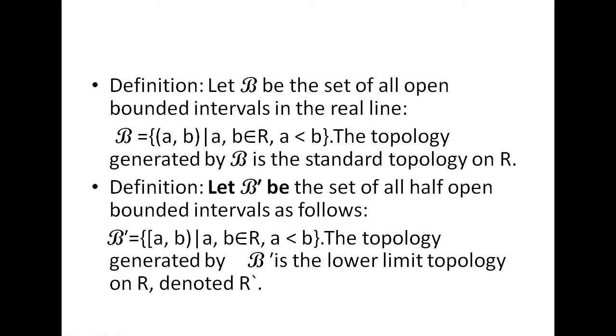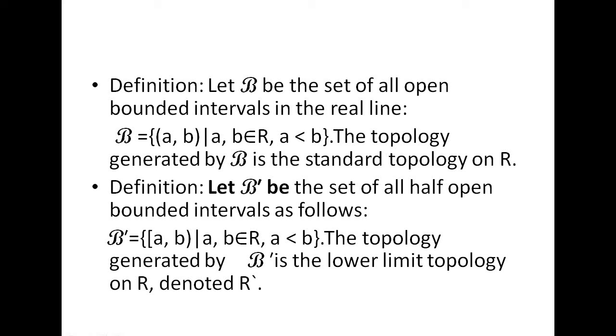Next, we are going to see how to define the topology generated by script B on the standard topology R. Let script B be the set of all open bounded intervals in the real line. That is, script B equals the set of all open intervals (a, b) such that a, b belong to R and a is less than b. Now, the topology generated by this script B is the standard topology on R.